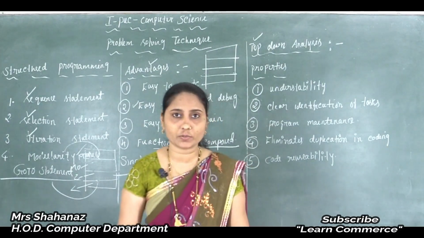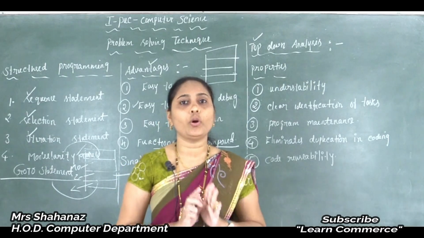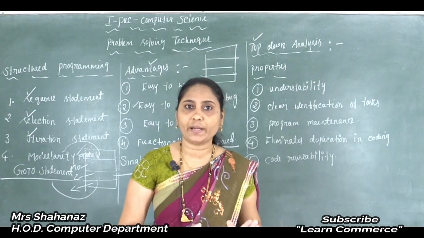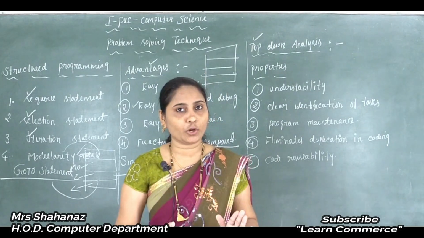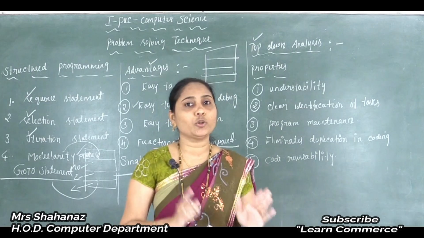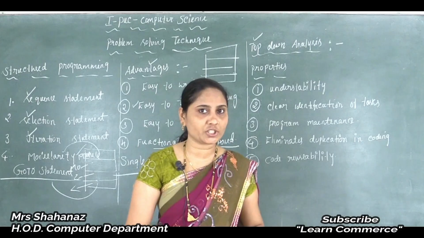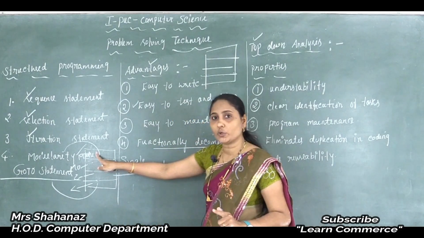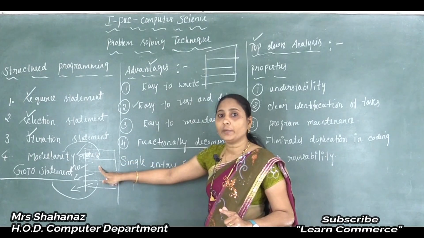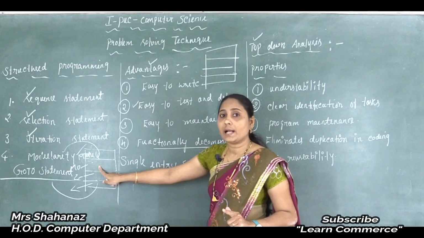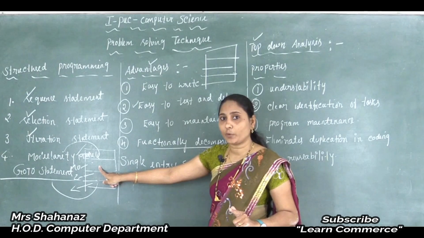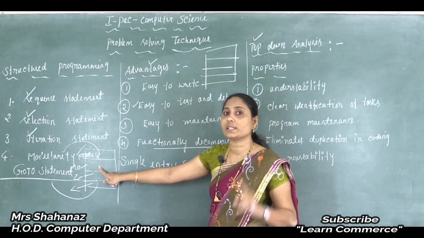Clear this one? So now we know some points about our top down analysis. I already explained that it is the approach of problem solving, and such an approach uses functional decomposition. We know the meaning of functional decomposition. The program is going to be divided part by part, in this case into a number of self-contained independent modules, where a single program is not solved by using a single page.